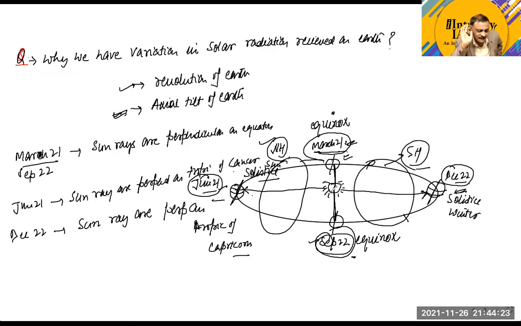Is this point clear, guys? Okay. Now, if this point is clear, I hope we can move to the concept again. Now let's take 4 positions of the sun. That would be easy for you.